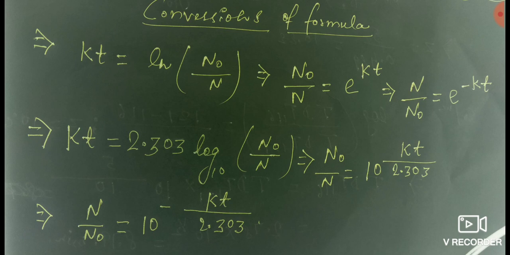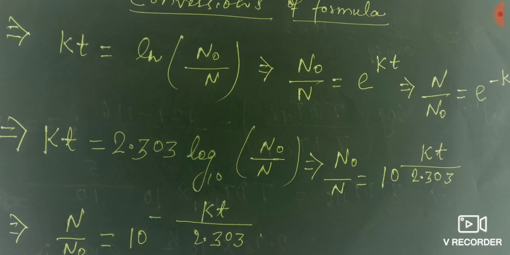Friends, you see here that kt is equal to ln n naught by n. I think all of you know that ln is log base e. So when you write it like this, n naught by n is equal to e to the power kt, and it is also equal to n by n naught.